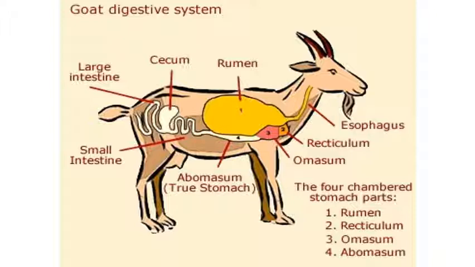Let us take a view of the goat digestive system. The stomach of a goat is four-chambered. First is the rumen, second is the reticulum, third is the omasum, and fourth is the abomasum.